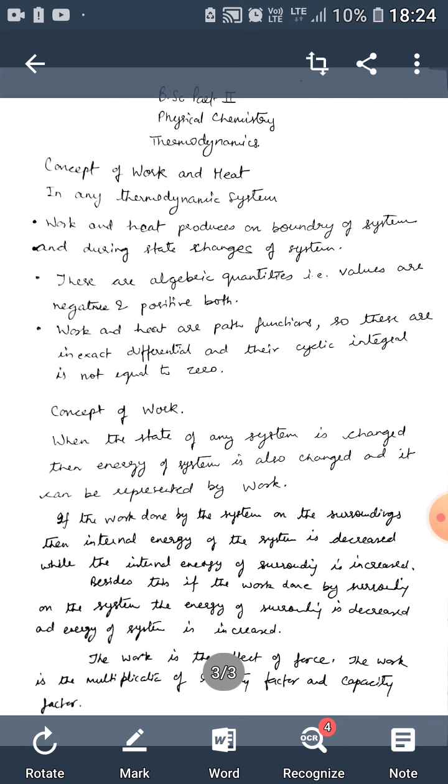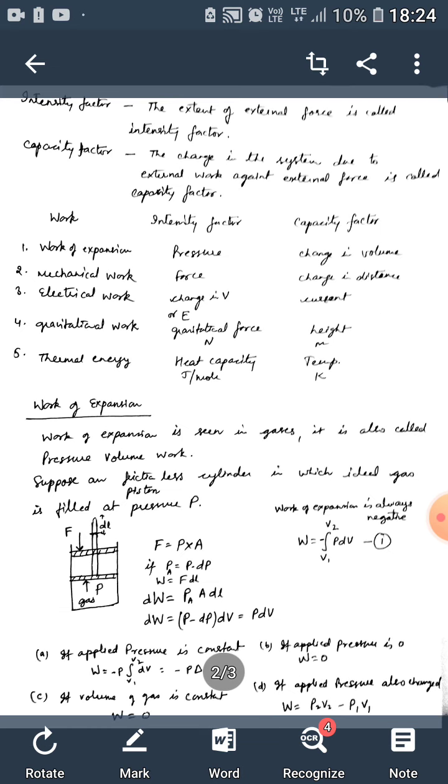Besides this, if work is done by the surroundings on the system, the energy of the surroundings is decreased and the energy of the system is increased. Work is the effect of force and is the multiplication of two factors, that is, the intensity factor and the capacity factor.